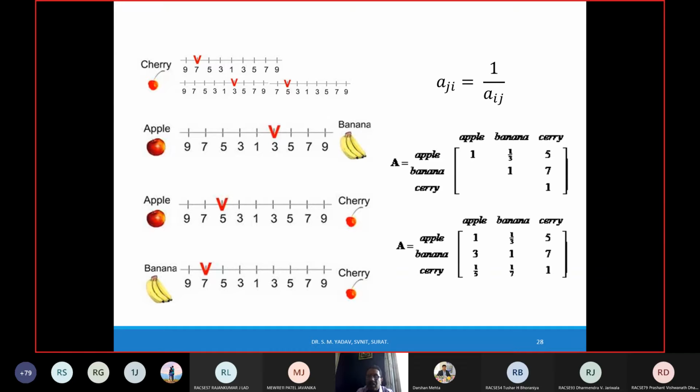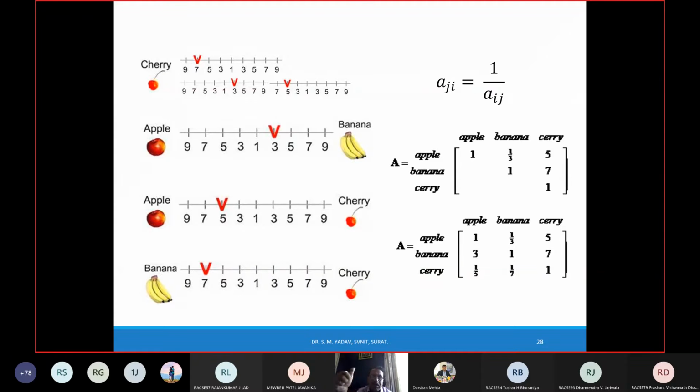But what about banana and apple? If you take the second row, banana and apple, you have already compared apple and banana. If apple and banana is 1 upon 3, then banana and apple will be 3. Then cherry and apple: apple and cherry is 5, so cherry and apple will be 1 upon 5. Similarly, if banana and cherry is 7, then cherry and banana is 1 upon 7. This way the comparison matrix is prepared.